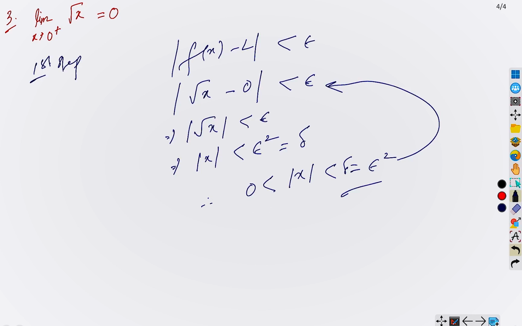So let's take another problem. I hope you are grasping the idea, okay? How to solve this kind of problem. It's very simple. There is nothing difficult here. How can you prove this? You have to prove this from the basic definition.